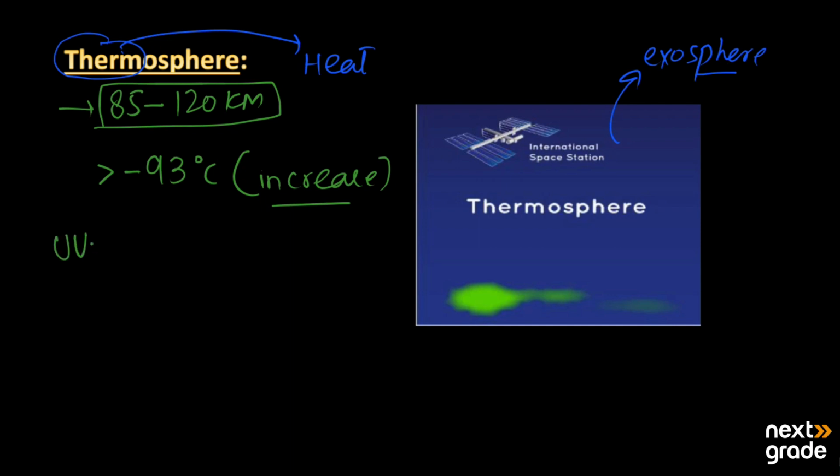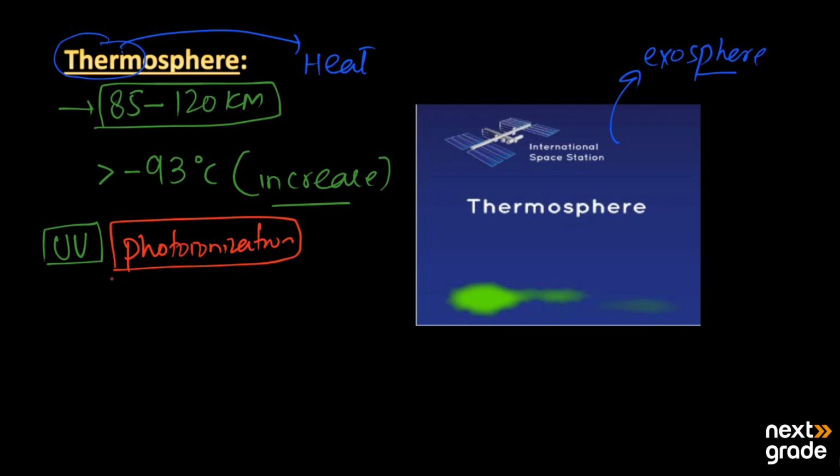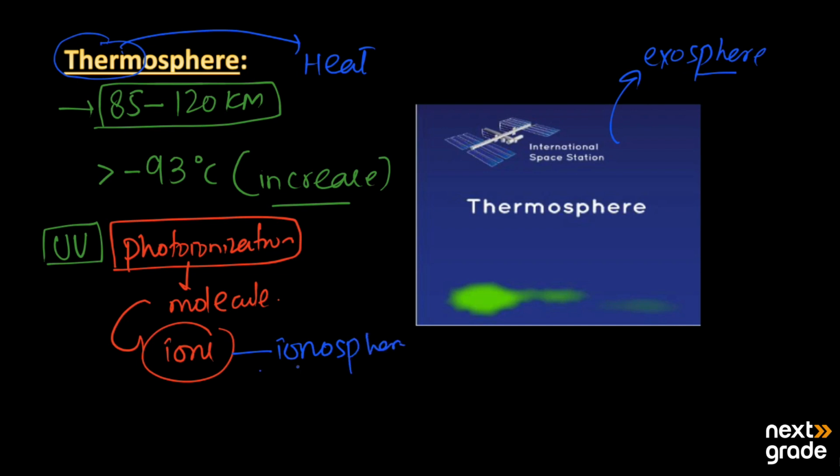Within this layer, UV radiations fall directly upon it. Due to these UV radiations, processes like ionization due to light take place, known as photoionization or photodissociation of different molecules. In turn, simple ions are created in this layer. That's why it is the largest part of the ionosphere, because there is more production of ions in the thermosphere.